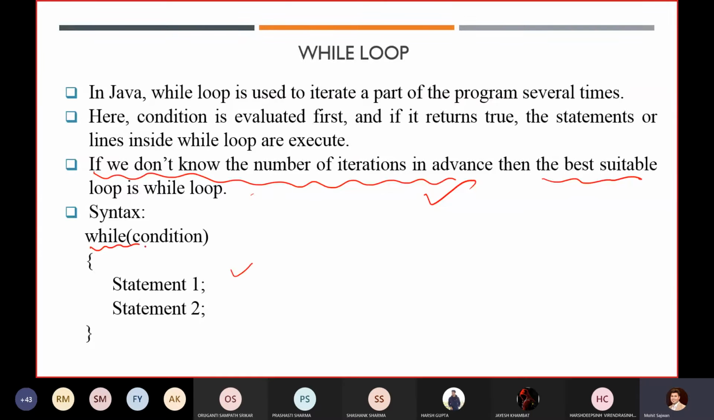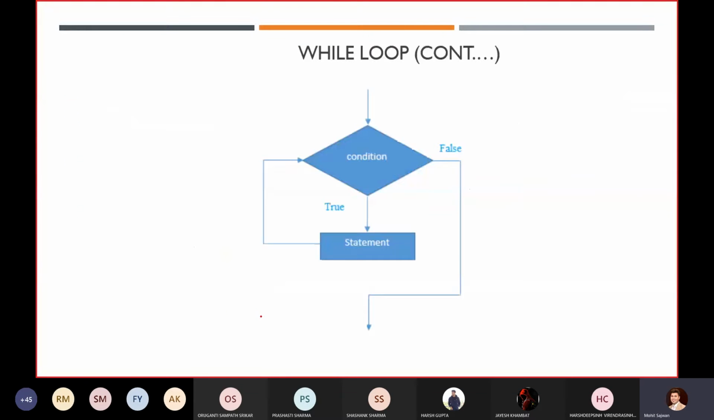For the while loop, you directly give the condition, and if that condition is true, it will go directly inside your body. That will be your statement one or statement two. It will execute, and after that you can perform different operations, like an increment or decrement for that particular condition. It's up to you.